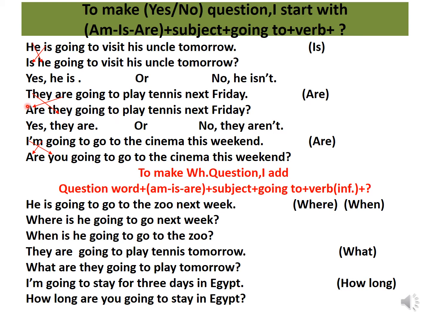Another example, they are going to play tennis next Friday. Are they going to play tennis next Friday? Yes, they are. Or no, they aren't.